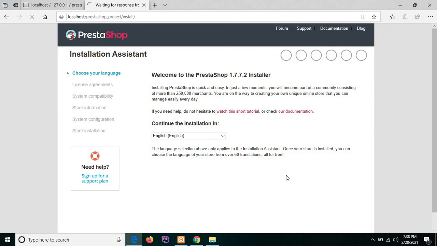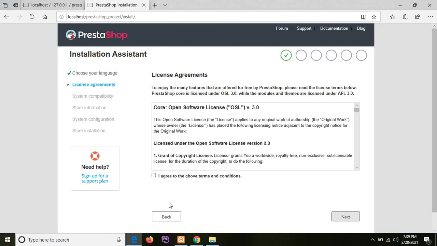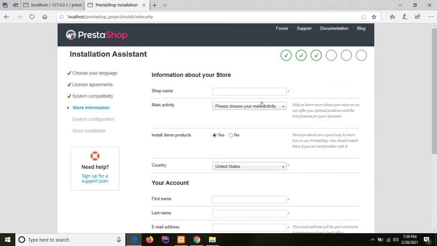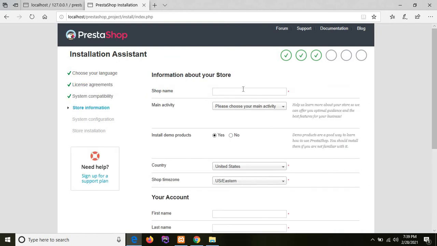Next is the license agreement. Just agree to the above terms and conditions, then click on next. Then we need to enter all these details about our store. Just type your shop name. I'm typing my store.